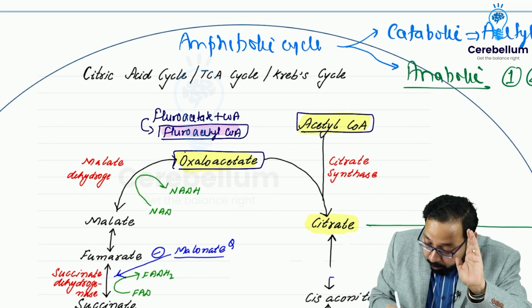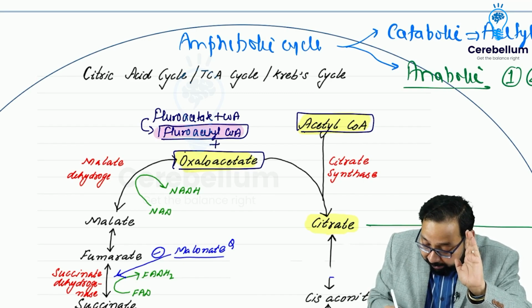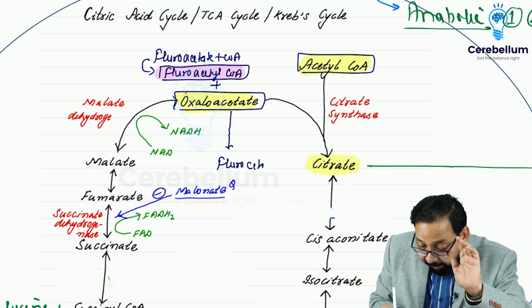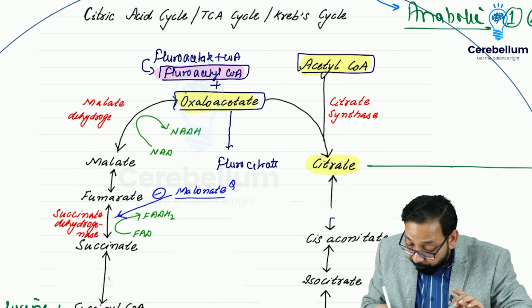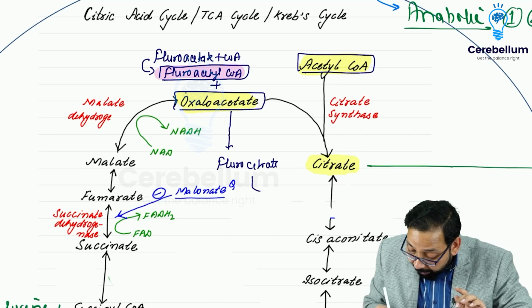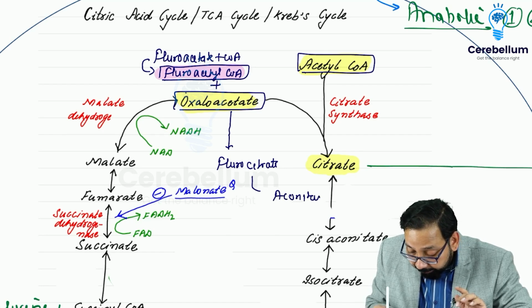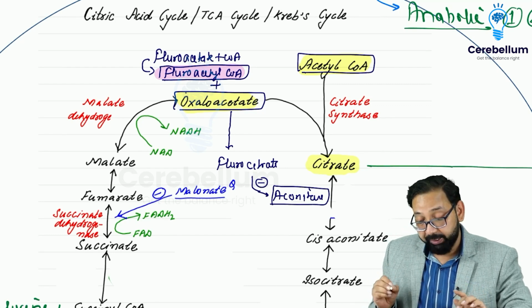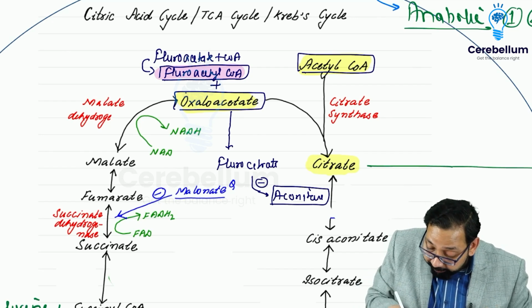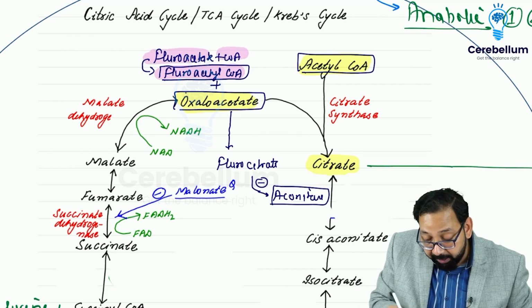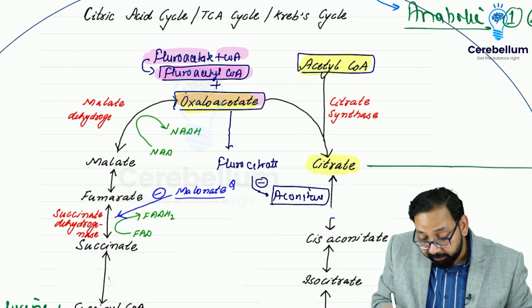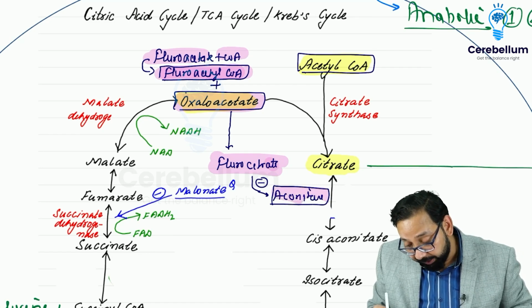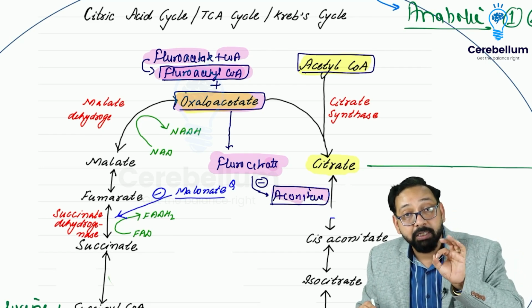Fluoroacetyl coenzyme A also binds with oxaloacetate to form fluorocitrate. And this fluorocitrate inhibits aconitase. So this is the mechanism. I highlight: fluoroacetate binds with coenzyme A to form fluoroacetyl coenzyme A, binds with oxaloacetate to form fluorocitrate, and this fluorocitrate inhibits aconitase. This question has been asked previously.